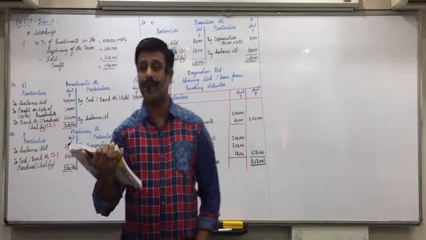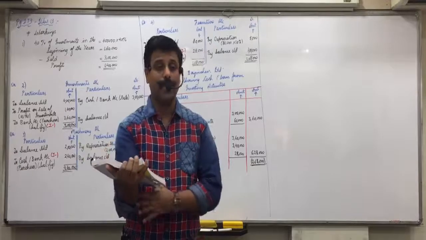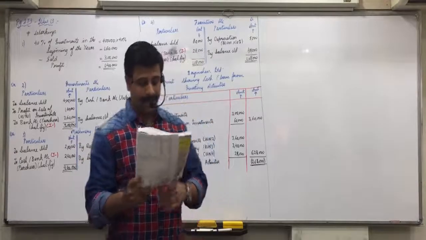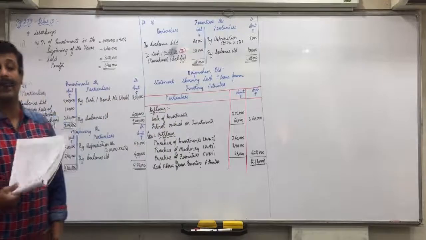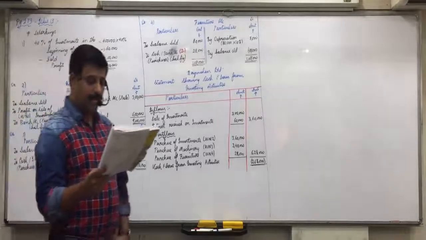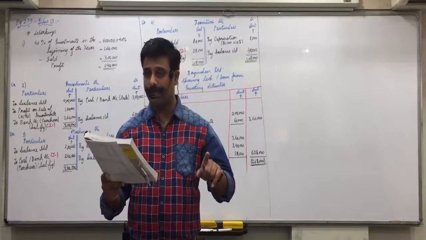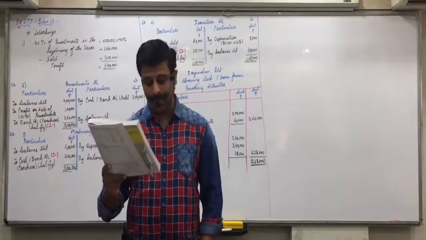Page 286, question 18. From the following given information, calculate cash flows from investing activities. Sale of non-current investments, I plus. Purchase of land, I minus. Purchase of machine, I minus. Sale of furniture, I plus. Dividend received, I plus. Paid for goodwill, I minus. This is purchase of goodwill, it will come. Okay, purchase of goodwill, I minus.